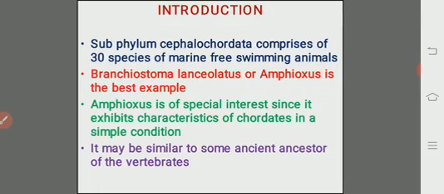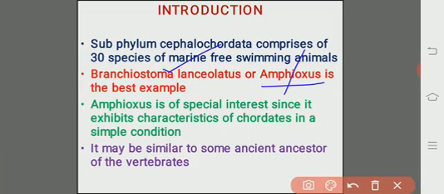The best example is the Amphioxus, or Branchiostoma lanceolatus, which is the scientific name of the Amphioxus.